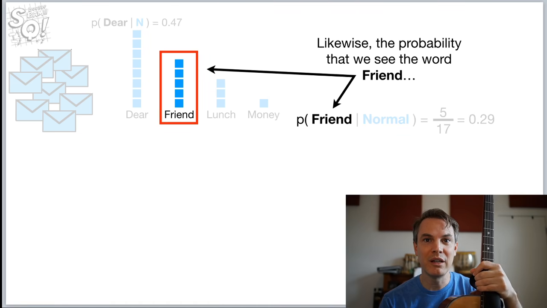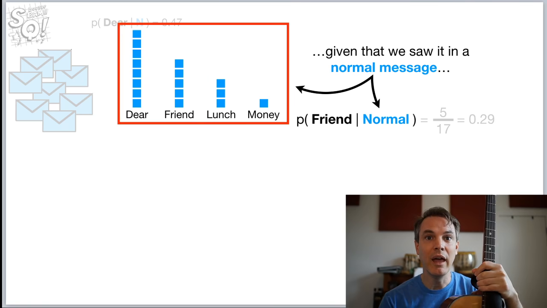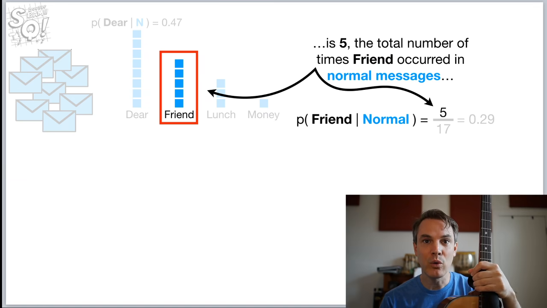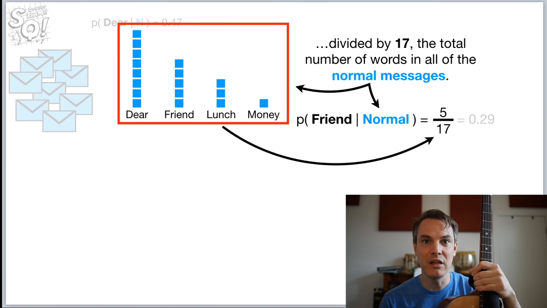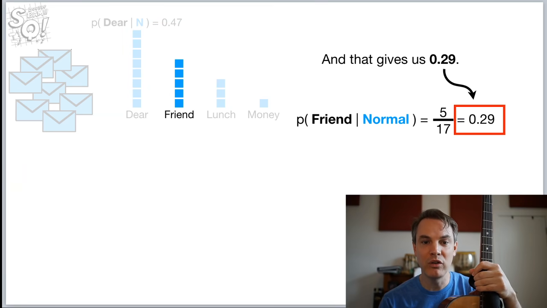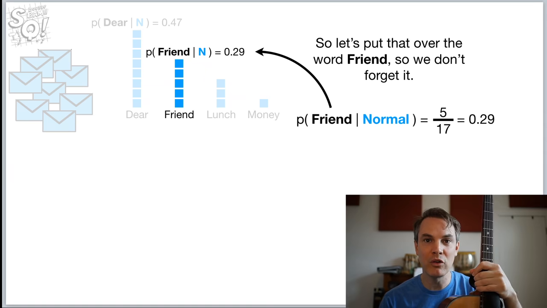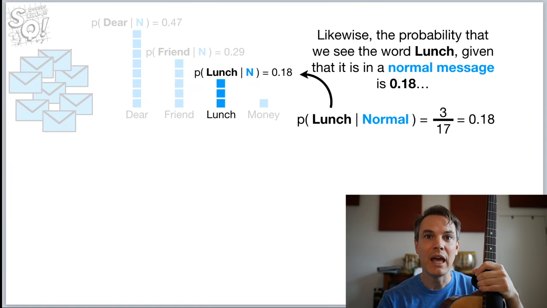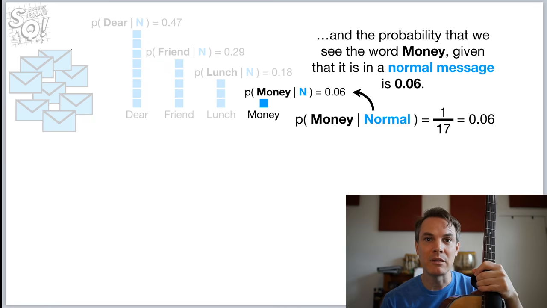Likewise, the probability that we see the word friend, given that we saw it in a normal message, is 5, the total number of times friend occurred in normal messages, divided by 17, the total number of words in all of the normal messages, and that gives us 0.29. So let's put that over the word friend so we don't forget it. And likewise, the probability that we see the word lunch, given that it is in a normal message, is 0.18, and the probability we see the word money, given that it is in a normal message, is 0.06.